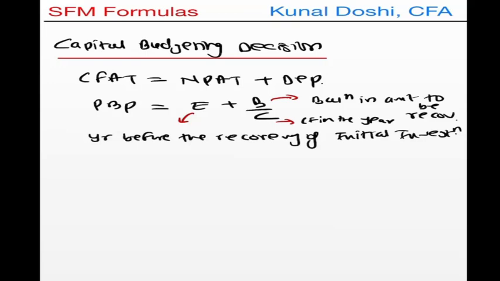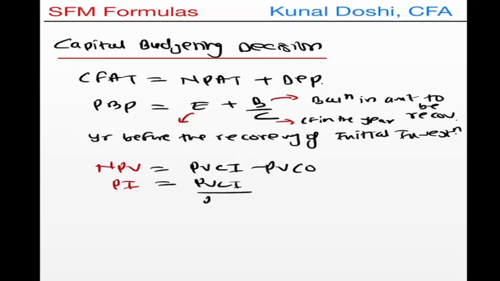Now the next formula, and the crucial formula, is NPV, which is nothing but present value of cash inflow minus present value of cash outflow. Similarly, you have the profitability index, which is the ratio of PVCI over PVCO, and then you have another formula, IRR. IRR is a point at which PVCI minus PVCO equals 0, or I can say a point where NPV equals 0. IRR is the discounting rate.